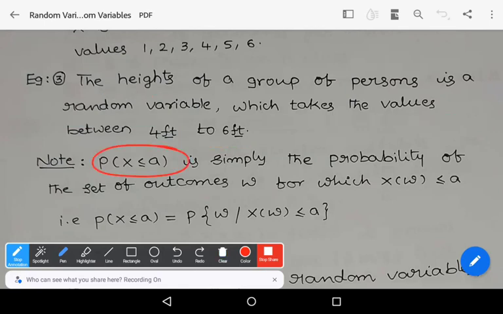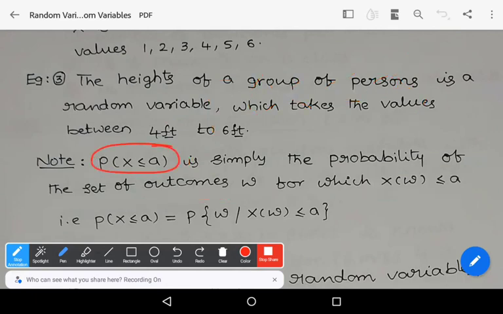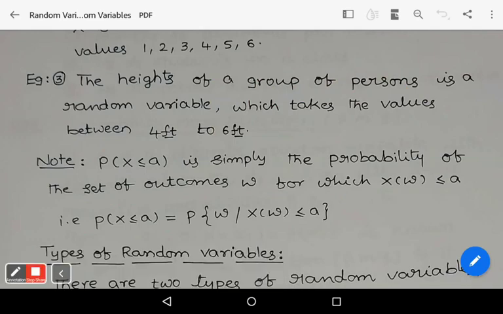Here, P of X less than or equal to A is a symbol that represents the probability of the set of outcomes omega for which X of omega is less than or equal to A. That is, P of X less than or equal to A is equal to the probability of omega such that X of omega is less than or equal to A.